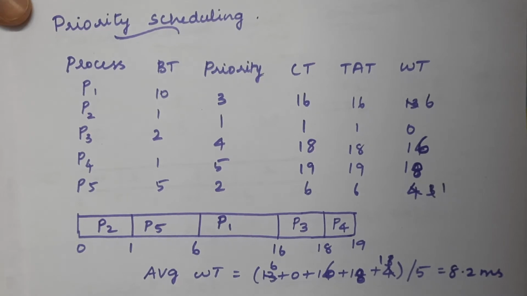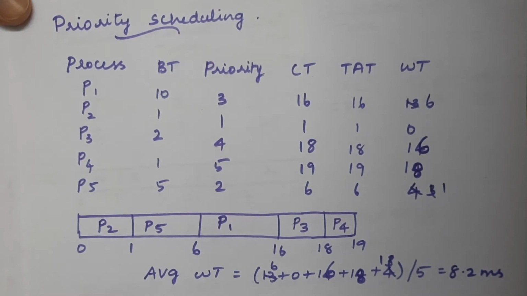So based on these two techniques we can assign priority. We do not do this ourselves; the operating system takes care of assigning priority to each and every process, and we schedule the processes based on the priority already assigned.